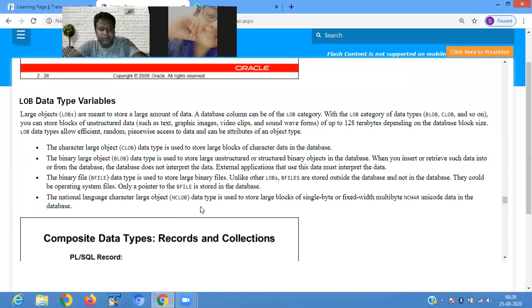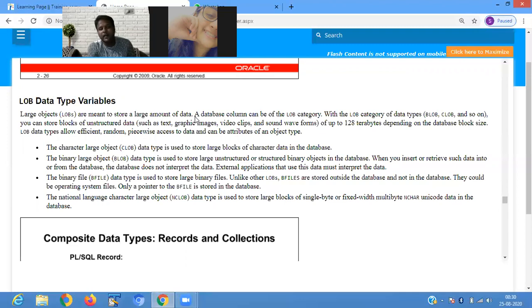Then the next example is your LOB data type. Large objects are meant to store large amounts of data. LOB means it will store a large amount of data. With the LOB category of data type, you can store blocks of unstructured data.